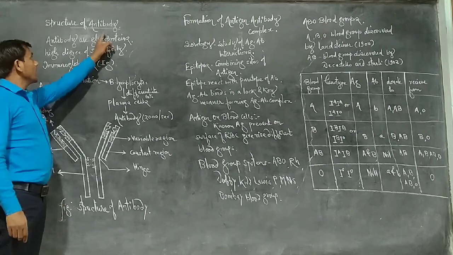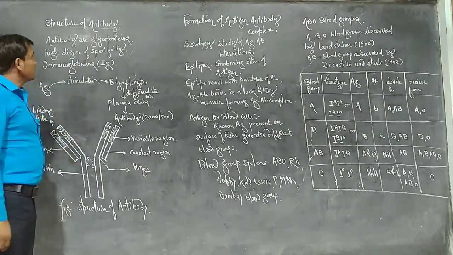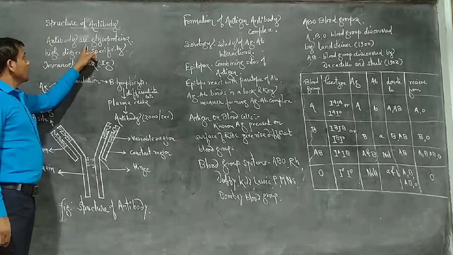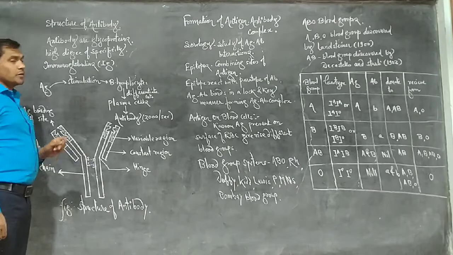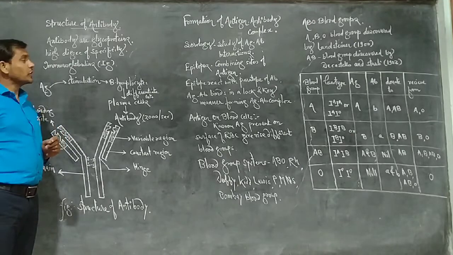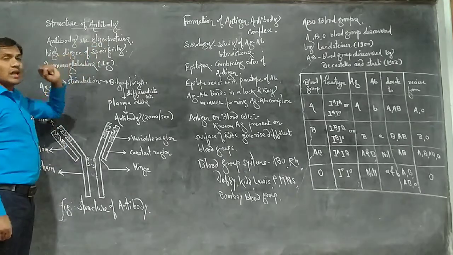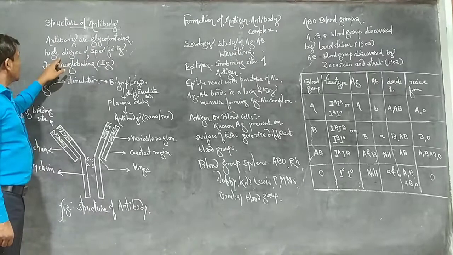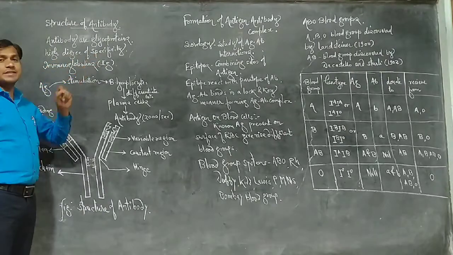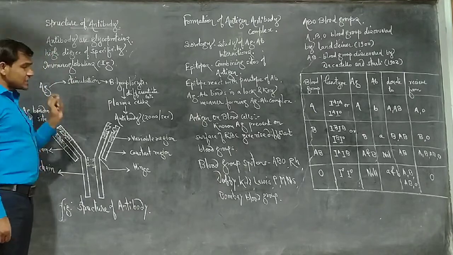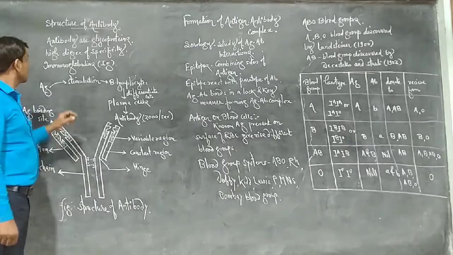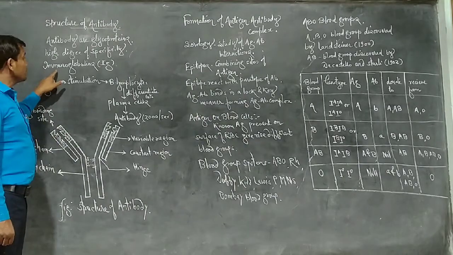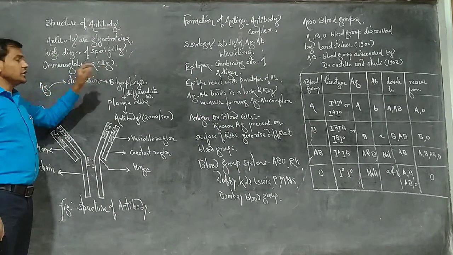Structure of antibody. Antibodies are glycoproteins. They belong to the class gamma globulin protein. So it is a glycoprotein having a high degree of specificity. It means a specific type of antibody works for a specific type of antigen. They are also called immunoglobulins, represented by Ig.